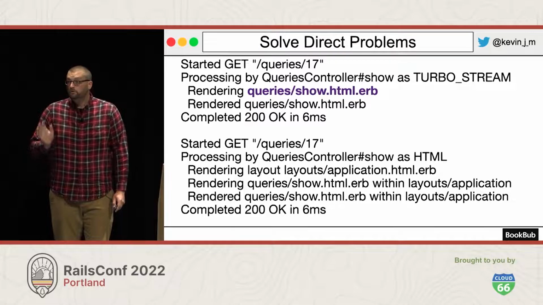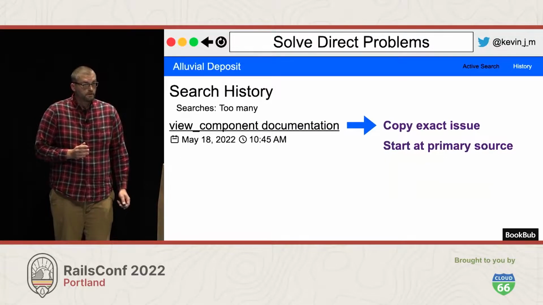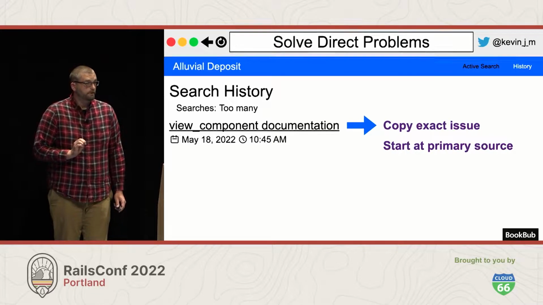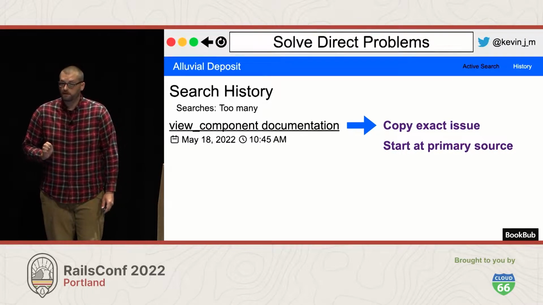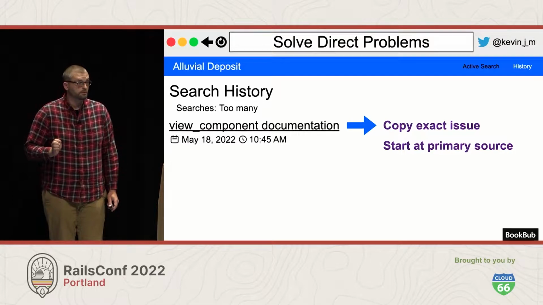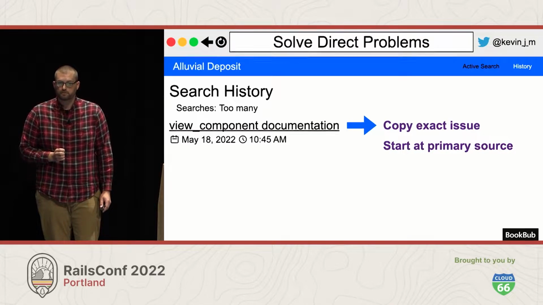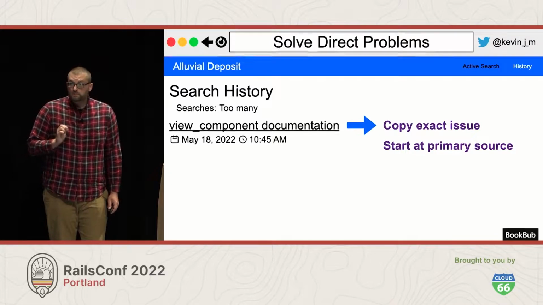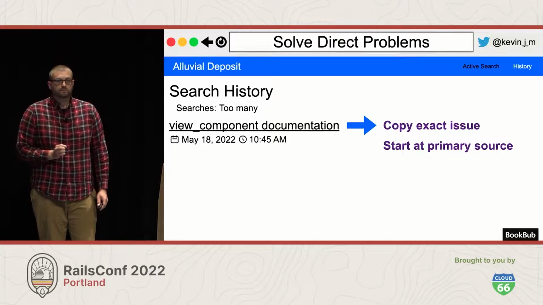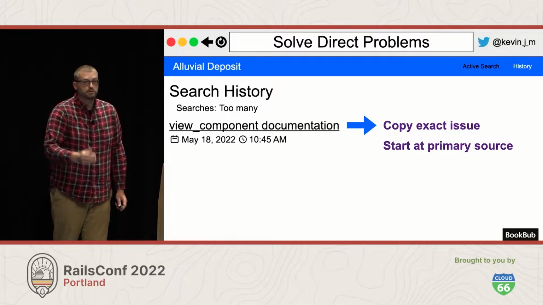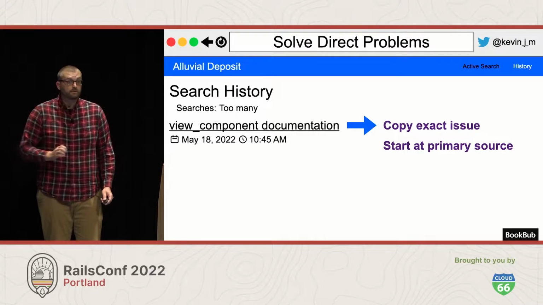So when you're using search to solve direct problems, again, I very highly recommend copy the exact issue, see if anyone else has had the same problem. It's a high leverage solution, and if it doesn't work, you can quickly move on to other things. Also consider situations where you don't have to start with consuming the entirety of the internet to get to your answer. Right? Start with the ViewComponent documentation as opposed to saying, hey, anyone, does anywhere know where I can find this information?